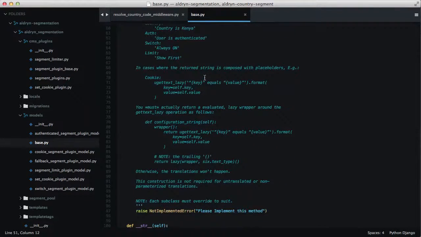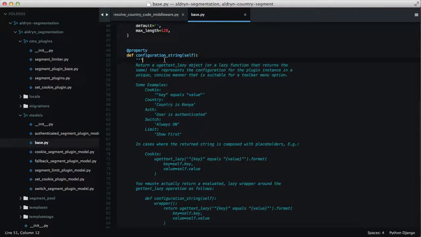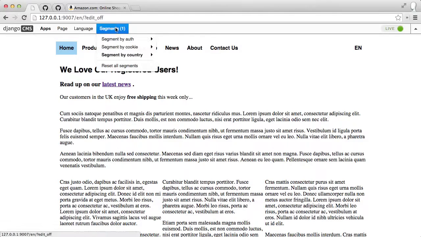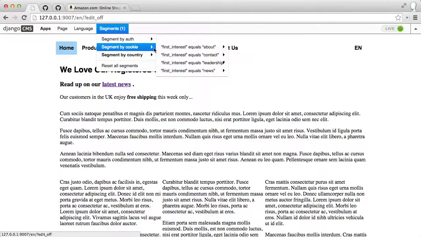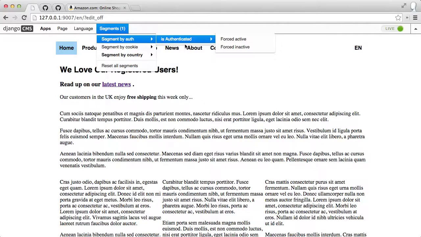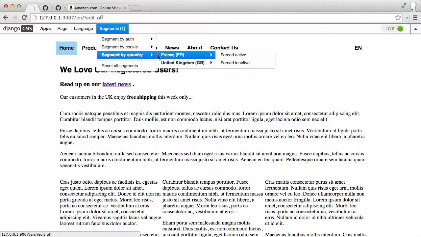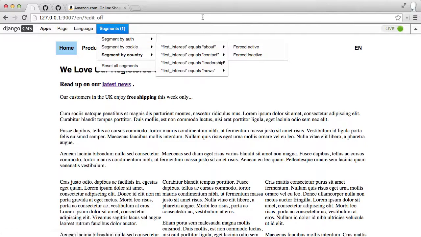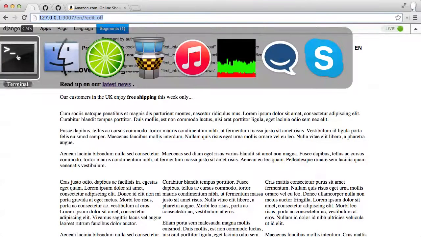Now there's a lot of comments in here. Basically, let me switch back to the UI. So when you have this menu here, this is the configuration string, right? Is authenticated. First interest equals about. First interest equals contact. France. Okay, so these are the configuration strings, and they're meant to be short and sweet because they need to fit in this menu. Otherwise, you won't really know what you're going to be overriding. So that's what this is all about. Let's look at that again.